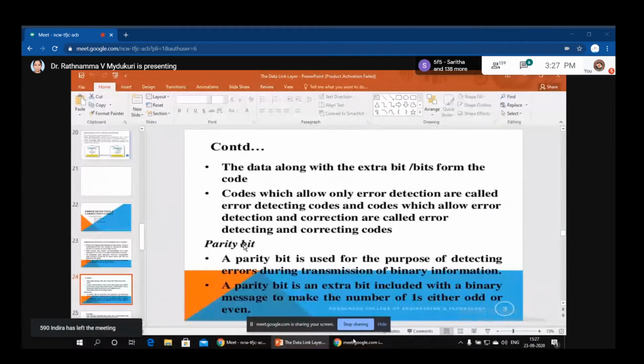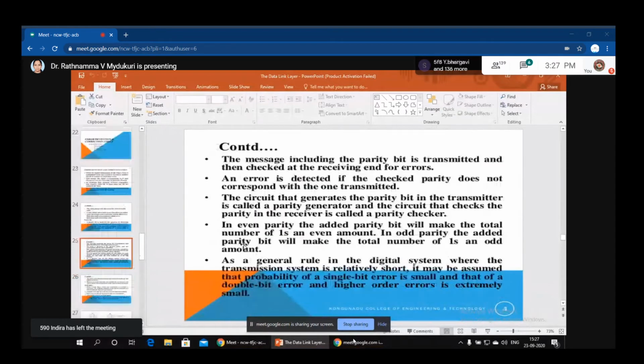What is even parity and what is odd parity? Just observe carefully. The message which is included with the parity bit is transmitted and then checked at the receiver end for errors. An error is detected if the checked parity does not correspond with the one transmitted.